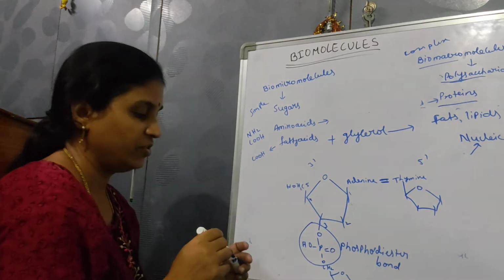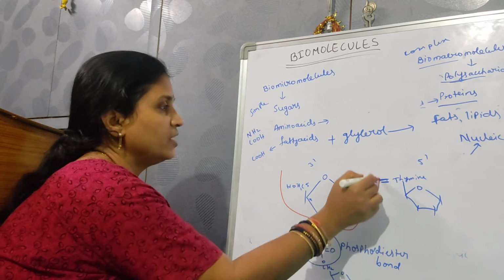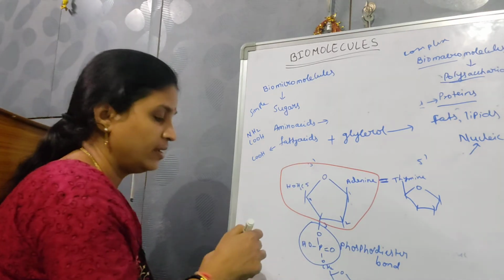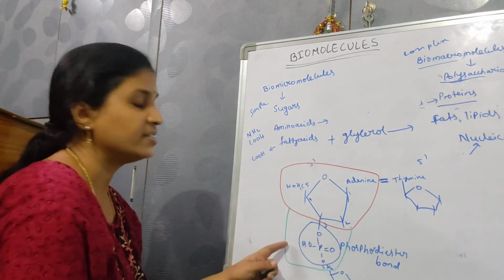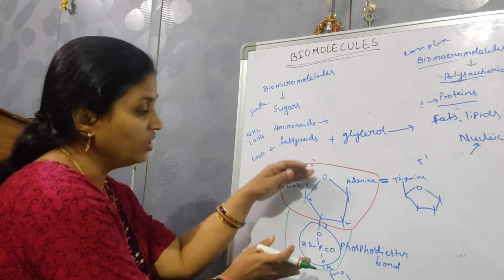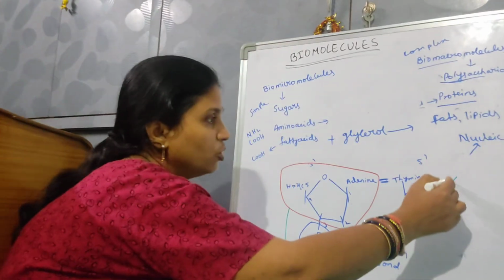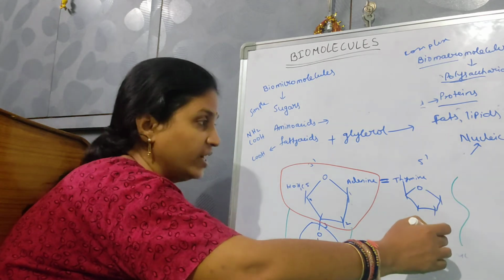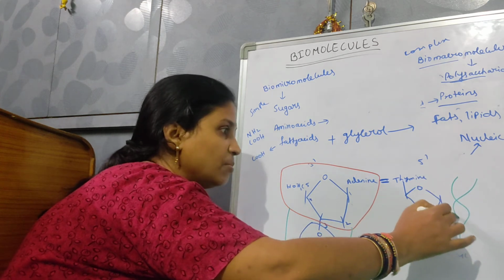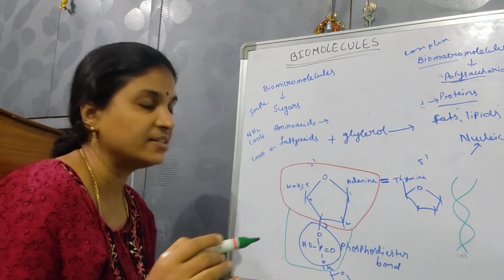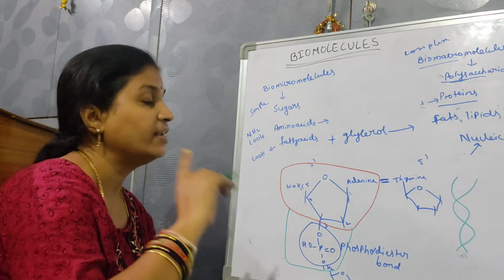So this whole structure, if you see, this particular portion is a nucleoside. Then this nucleoside is going to bind with this phosphate radical. This is a nucleotide. Like this, one nucleotide to another nucleotide, dinucleotide to polynucleotide. The whole chain is going to be a polynucleotide. Like this, in DNA, one more chain is present which runs anti-parallel to it. Okay, it is a double helical structure.